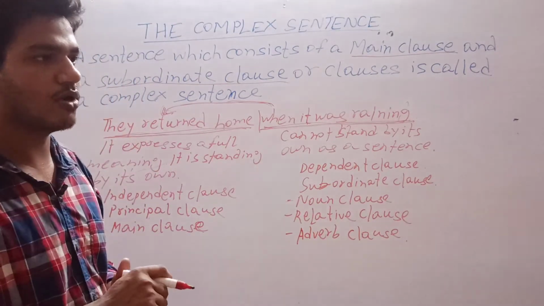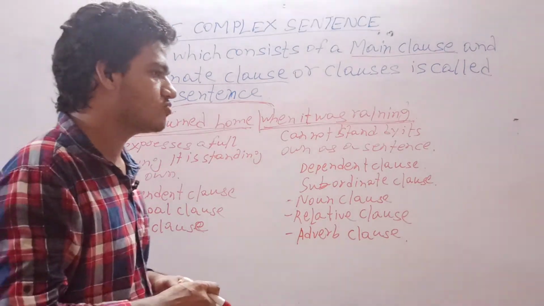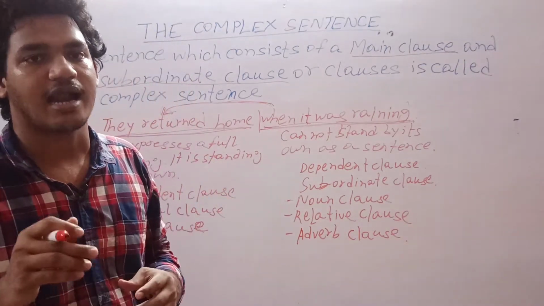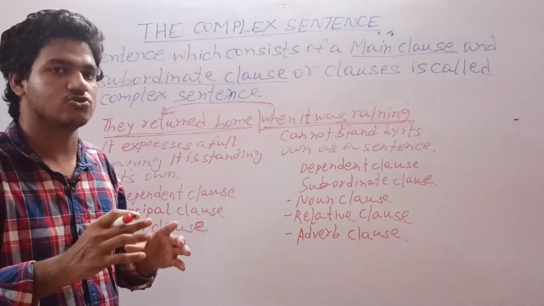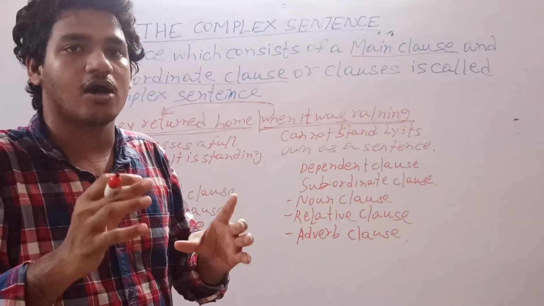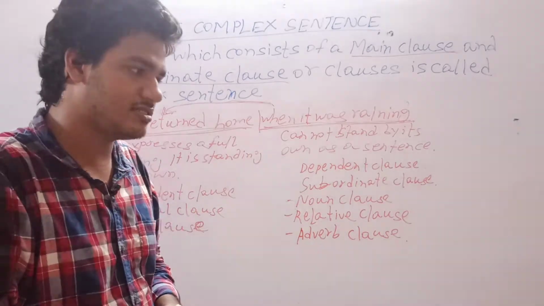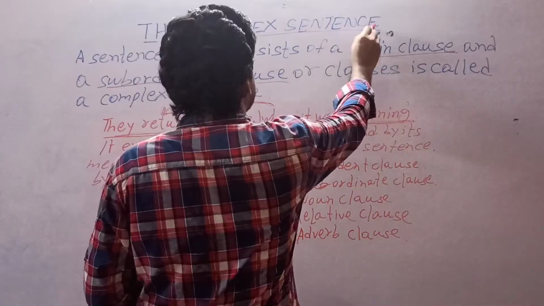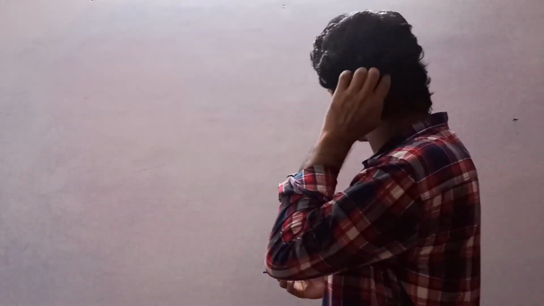There are three types of subordinate clause. The first one is noun clause, the second one is a relative clause, and the third one is adverb clause. So a sentence which consists of a main clause and one or more subordinate clauses is called the complex sentence. So if we put a diagram on the entire concept of the sentence, it will be like this.